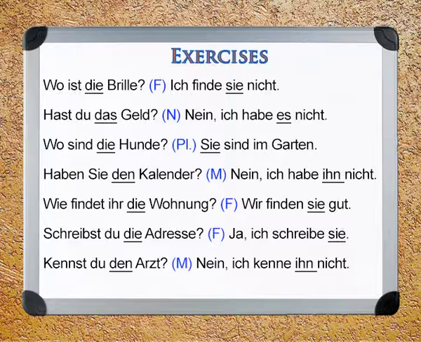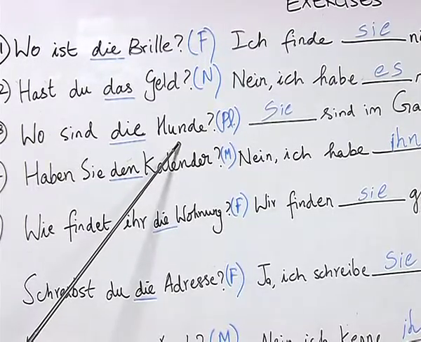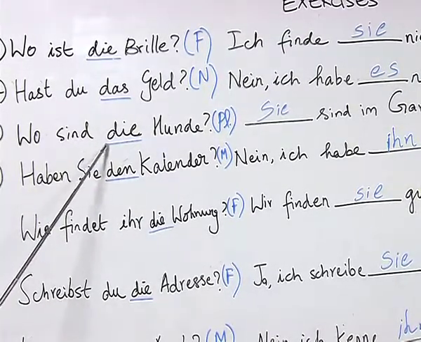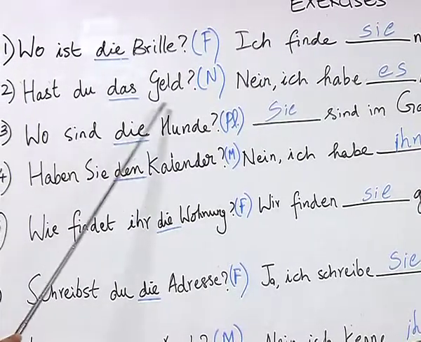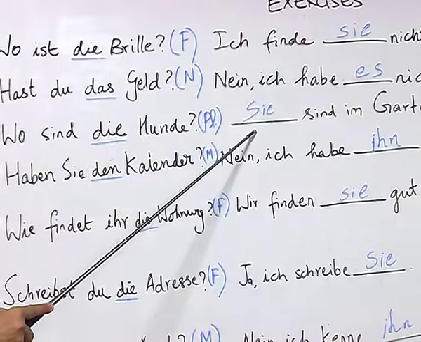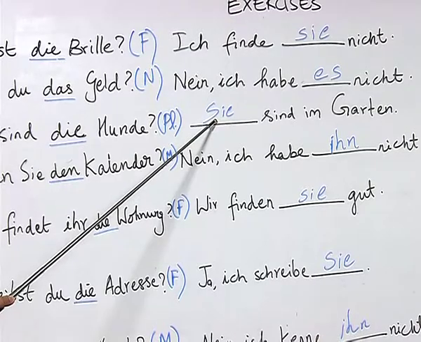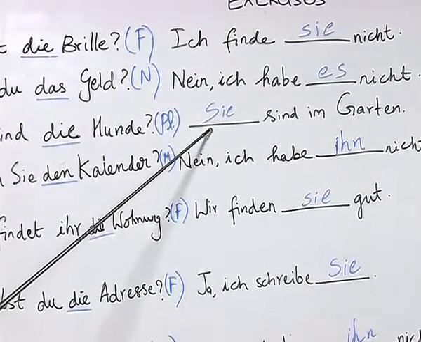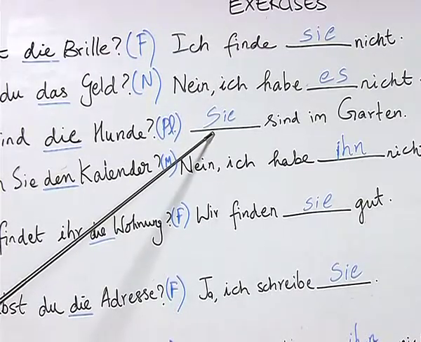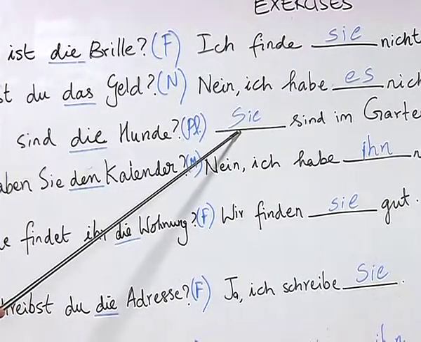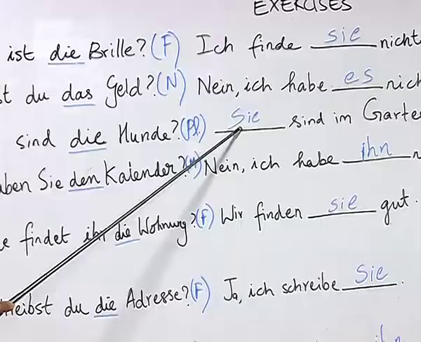Wo sind die Hunde? Sie sind im Garten. Here the noun Hunde means dogs, the plural form of der Hund, which is masculine. As you can see from the verb itself, we know that here the plural form of the verb is meant. And if you look at the pronoun, this is correct, as the pronoun begins with sie, and as you know, the third person plural form is always sie, in nominative as well as in accusative. This pronoun here is in nominative, and since it begins the sentence, the s is written in capital.